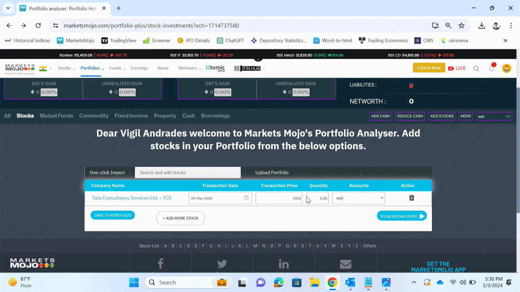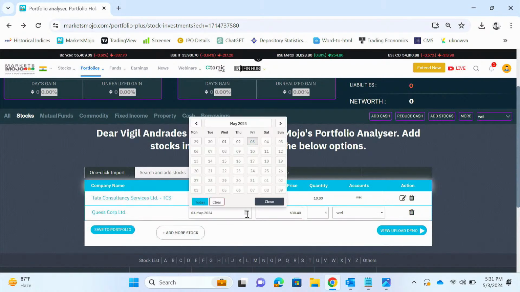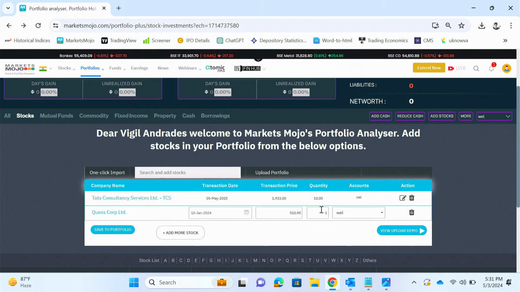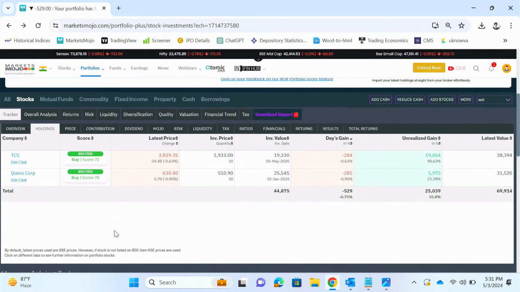Suppose I bought 10. And then you can add more stock. Say suppose I bought Kescop, in January last year, on 10th of January. Say I bought 50 quantities. So you can just save it to your portfolio. You can add all your stocks and save it to your portfolio.